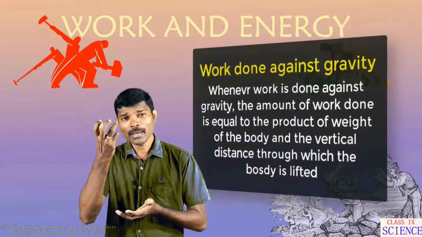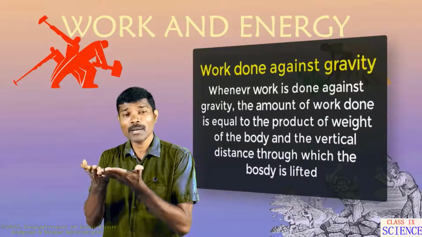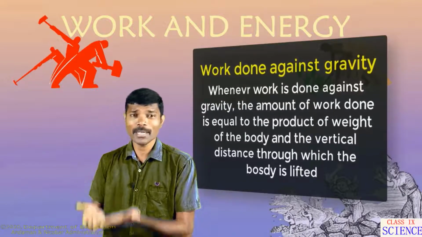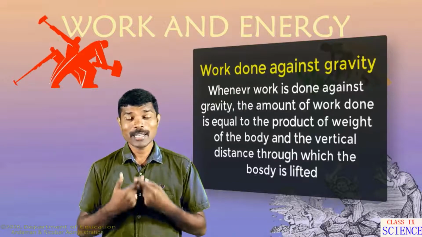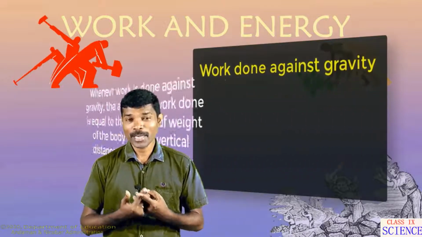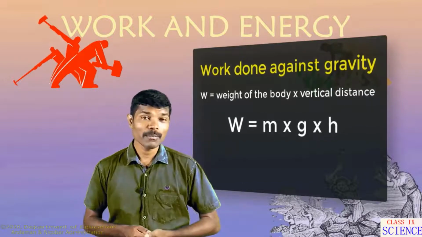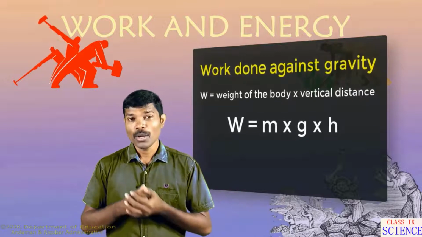We know that Earth is attracting every other object. Now when we are lifting our body or any object above the ground, it is opposite to the direction of the applied force. Therefore, against the gravity, work has to be done. In such a case we use W is equal to mgh. Here W is the work done, which is equal to mgh.